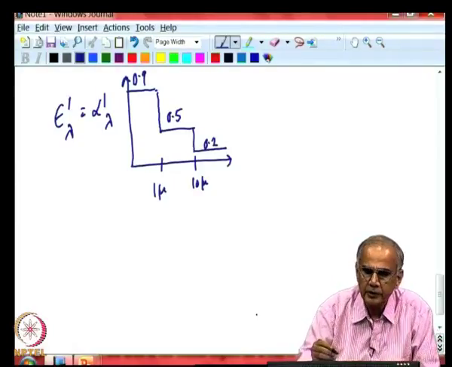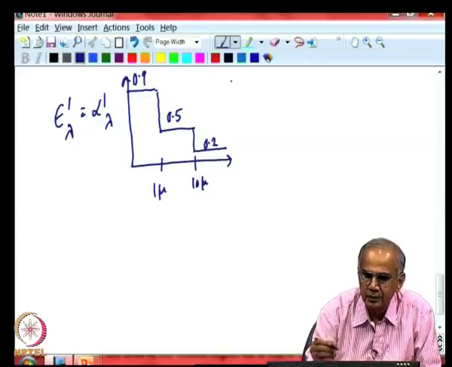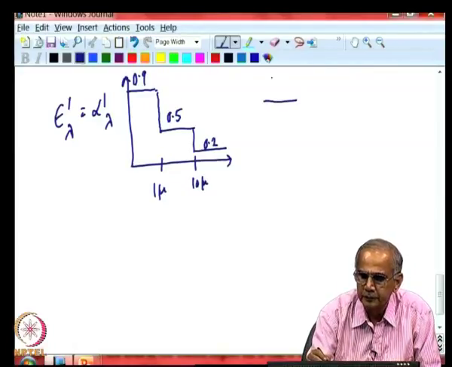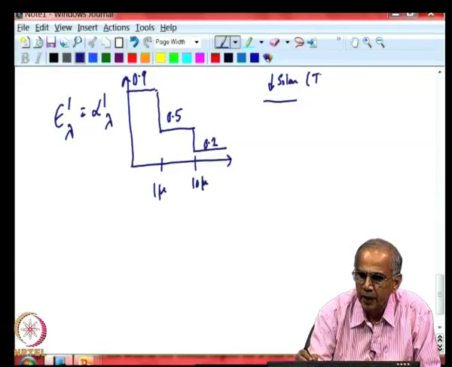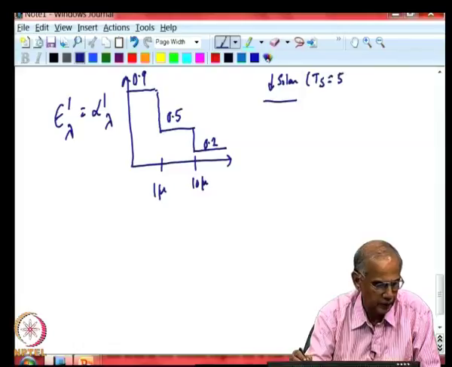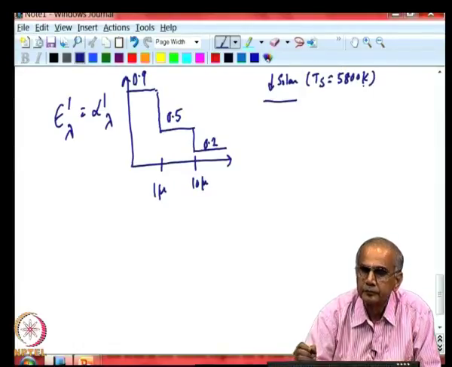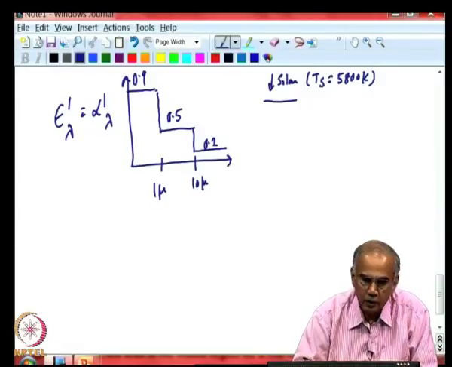So, let us assume that this material is subject to solar irradiation, and solar irradiation can be assumed to be a black body at a temperature of 5800 Kelvin.